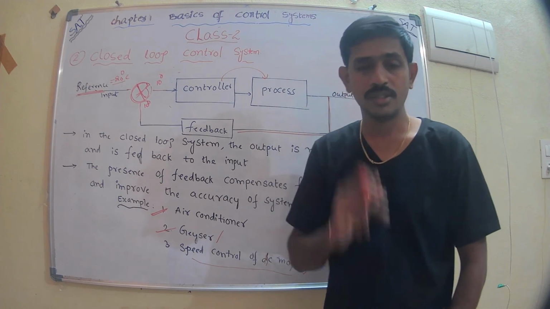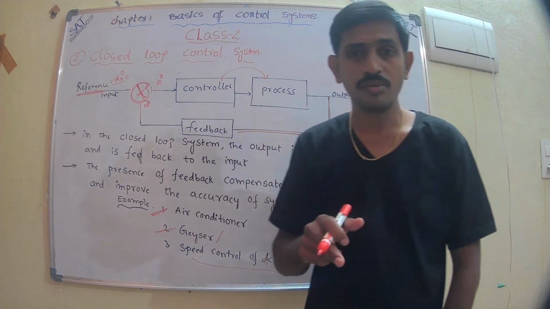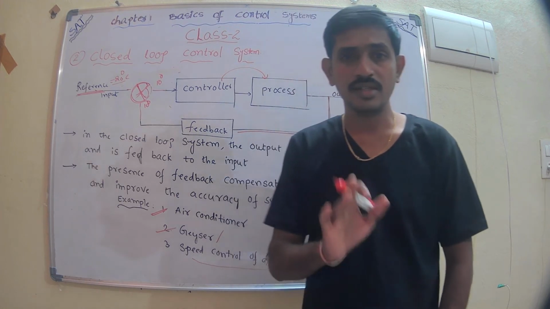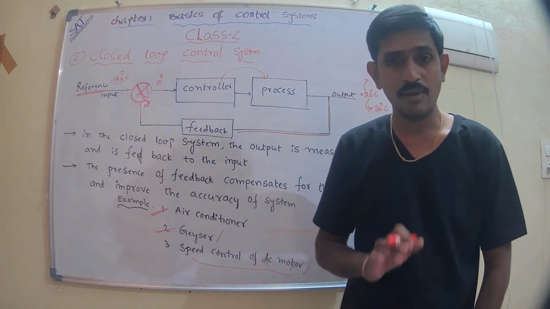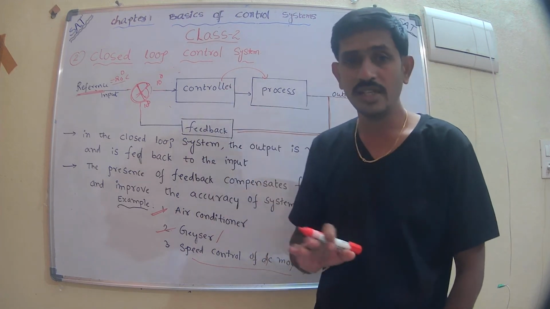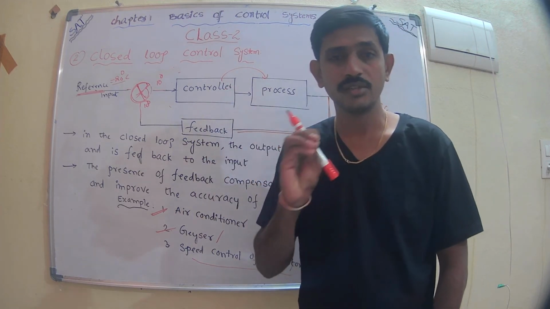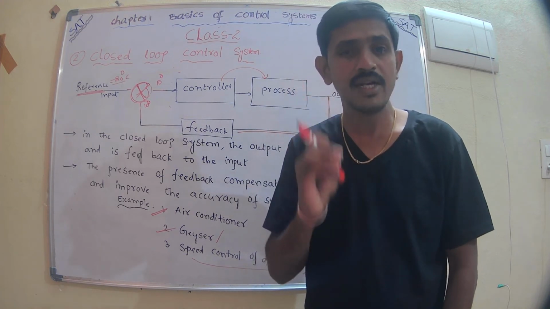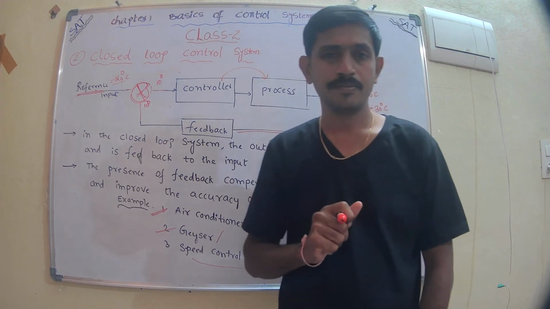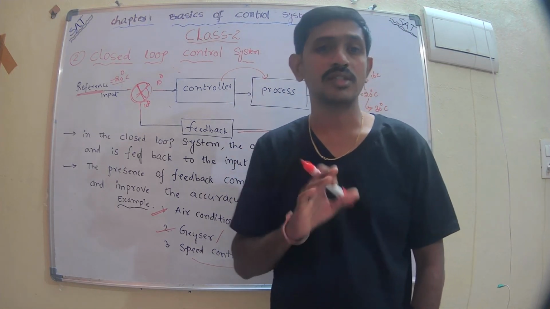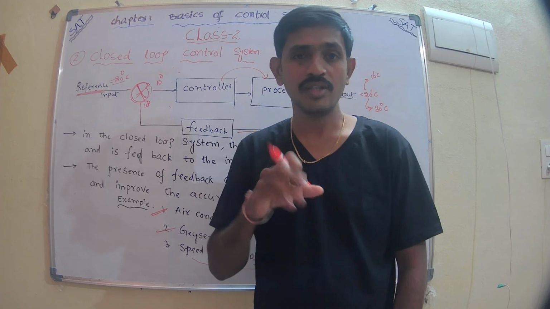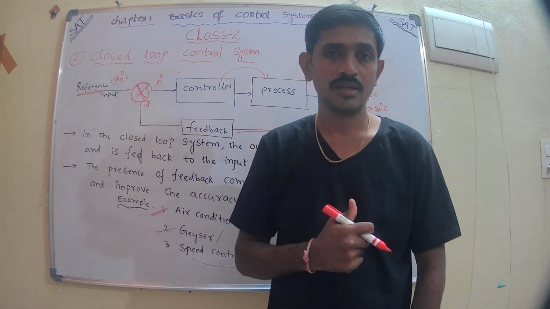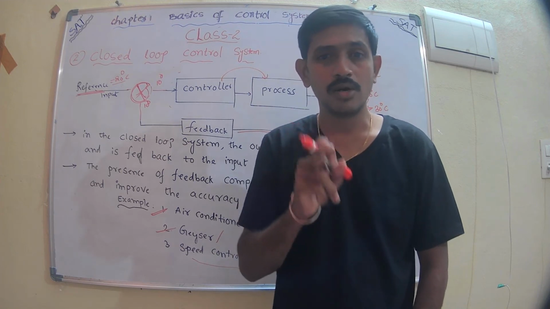In the open loop control system, we are not controlling the output automatically, we are controlling the output manually. That is the drawback of open loop control system. And one more thing is that the control action is always independent of output, so according to the output, the control action is not working here. Always we manually adjust the input to control the output. That is the drawback of the open loop control system.